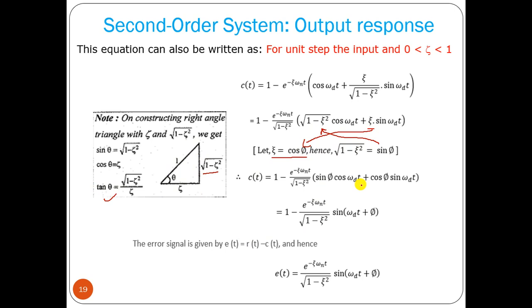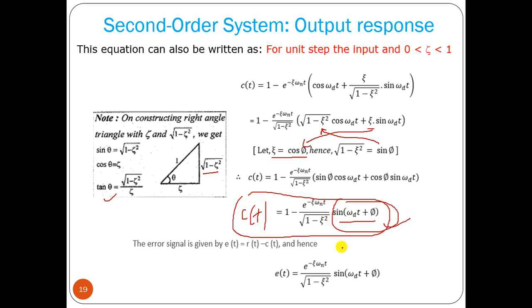So we have sine and cosine terms here, so that will be sine of omega d t plus phi. So this will be the equation. This is the output response of the system, which is an underdamped system, because we have this sine term. Now the error signal we can find, E equal to R(t) minus C(t), that we know. R(t) is 1, we know. So e(t), the error signal, will be this one. This one will be cancelled out.